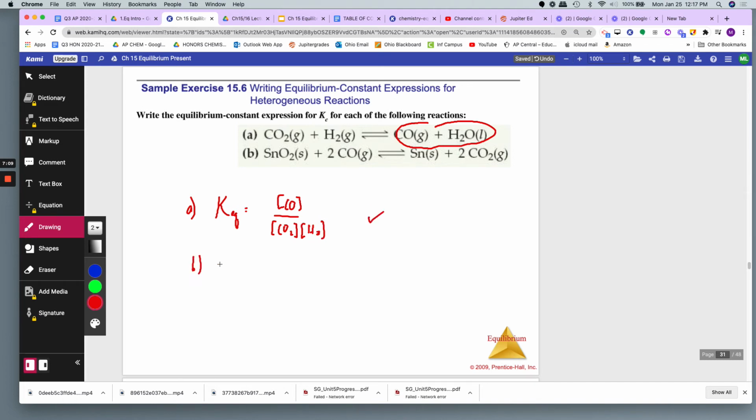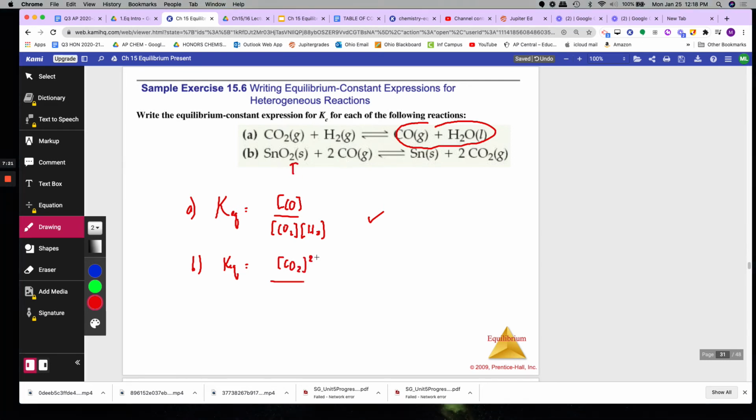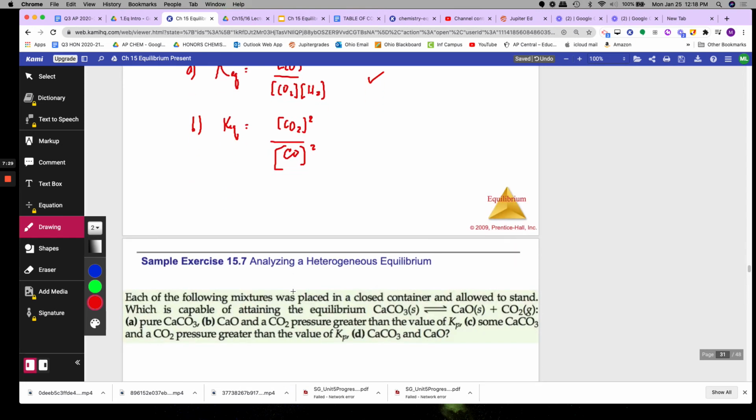Now let's do B. K equilibrium is equal to, do you write the solid? No, you don't. You write the CO2? Yes, you do. CO2 squared over, you don't write the solid either, but you write the gas, CO2. So to summarize, don't write solids and liquids because their concentrations don't change.